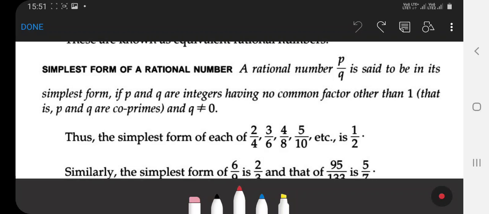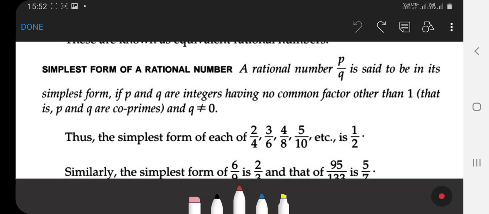So the simplest form of 2 by 4, 3 by 6, 4 by 8, 5 by 10 is 1 by 2. The HCF of 1 and 2 is always 1, so it is a pair of co-prime numbers. So 1 by 2 is the simplest form of the rational number.